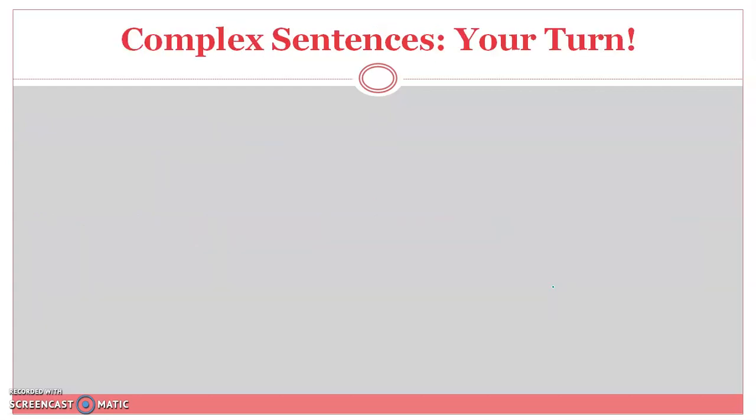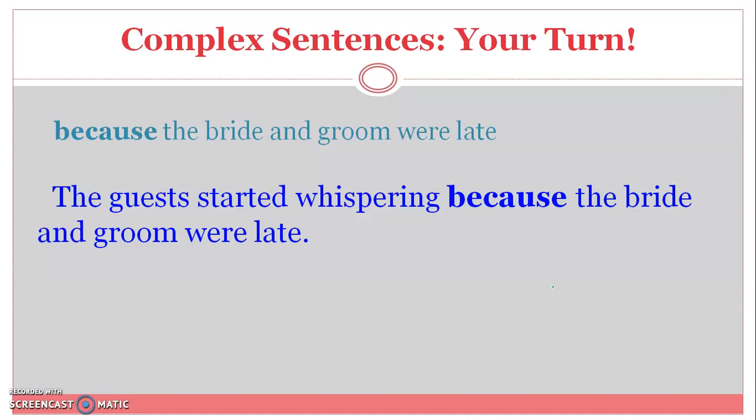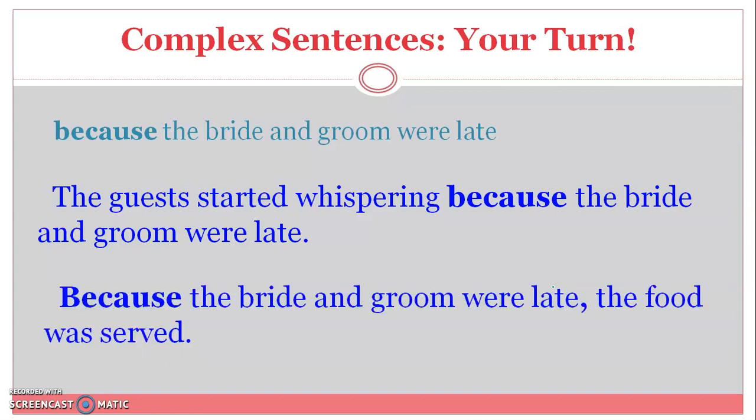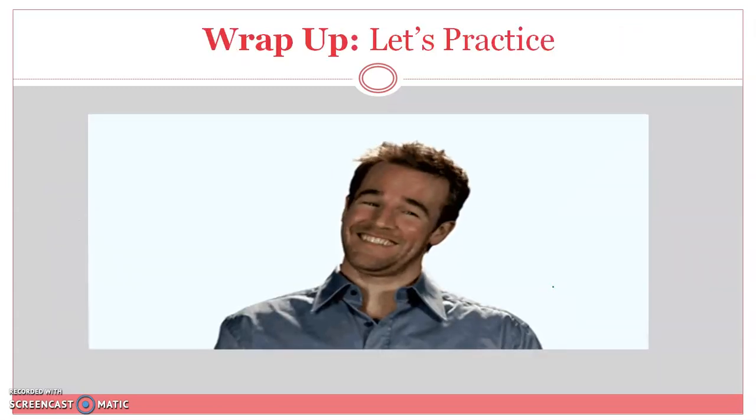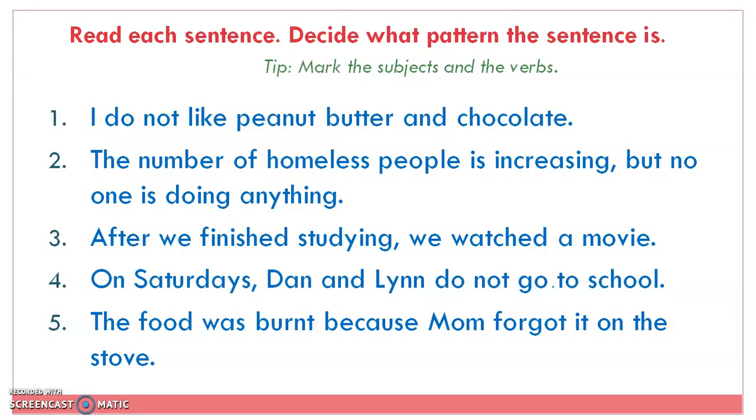Complex sentences, your turn. Because the bride and groom were late. How can I change this? The guests started whispering because the bride and groom were late. Or, because the bride and groom were late, comma, the food was served. Now let's practice and wrap it up. Pause this video and try to solve this question. Decide what pattern each sentence is. Mark the subject and the verb as a tip.